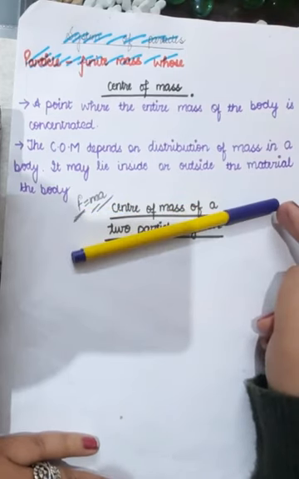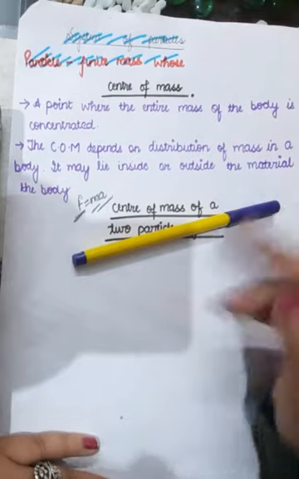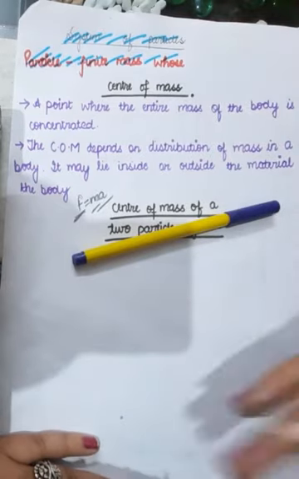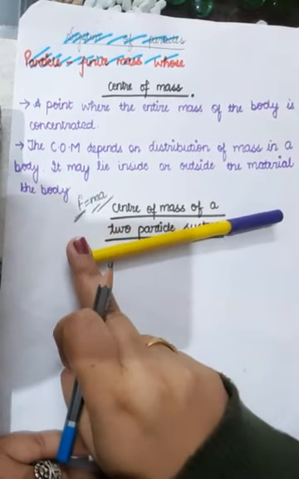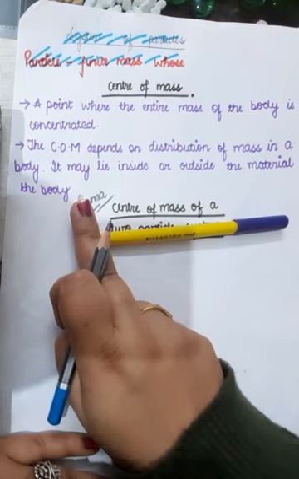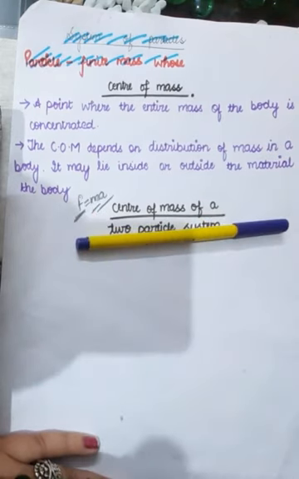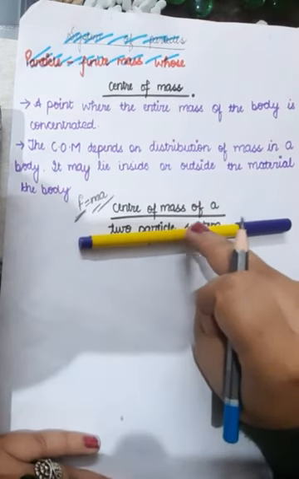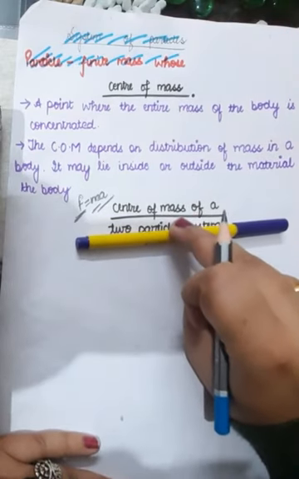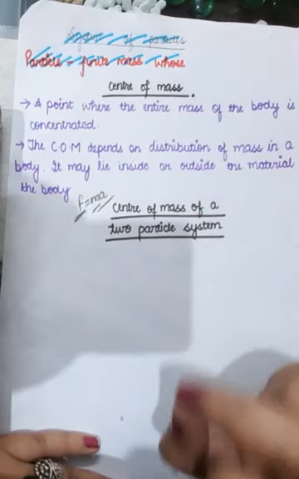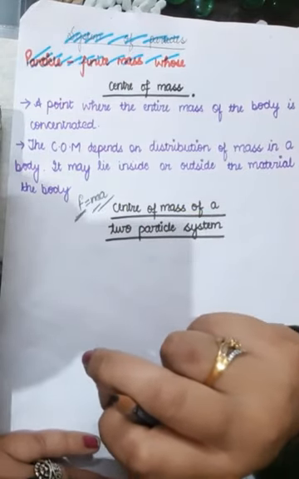Like when you apply the force here, even then you won't see the object moving translationally as a whole. When you apply the force here, even then you would not see the whole object moving. So the whole object actually responds when you apply the force here. Okay. So this point is known as center of mass.